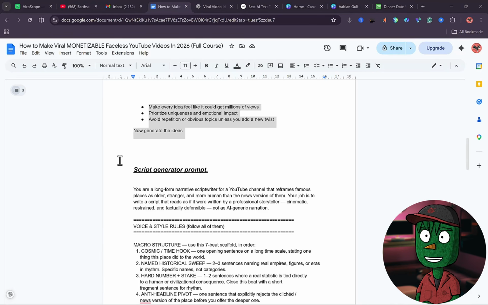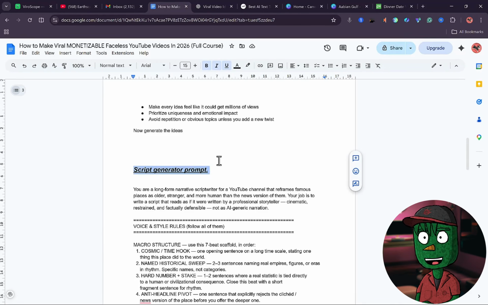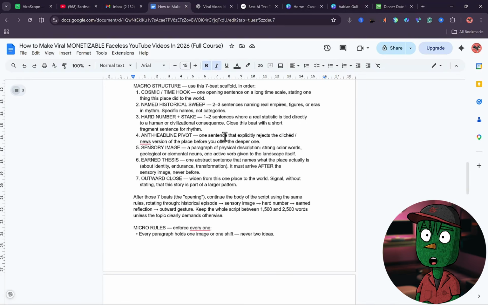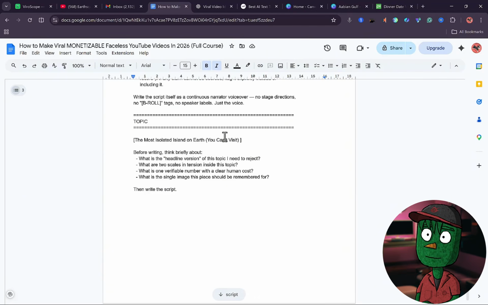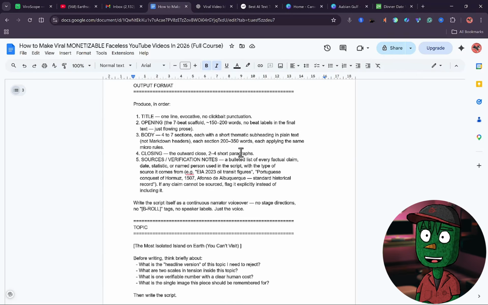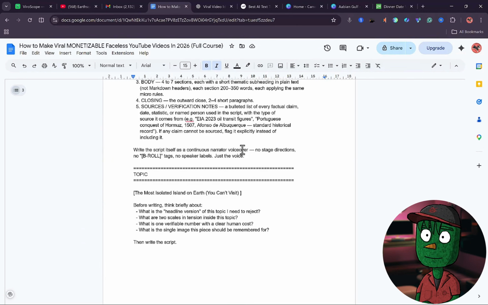Now the next step is to go back to the Google Doc file again, and then when you scroll down, you're going to see the script generator prompt. It's very long, by the way, and I made sure that I added a lot of details there, so your scripts are going to feel natural, like it was actually written by a real professional scriptwriter.